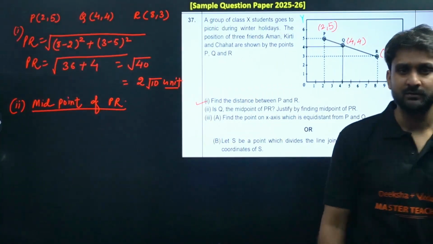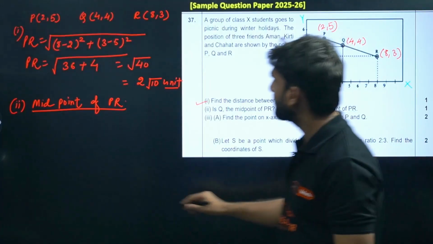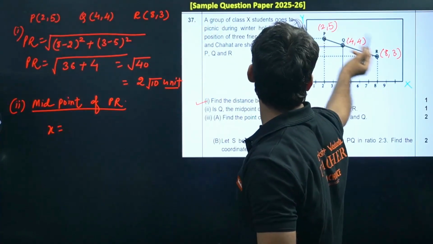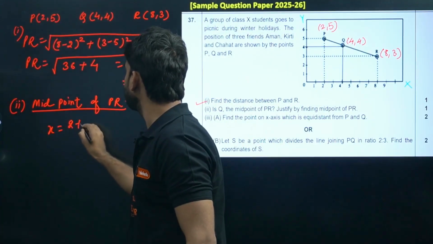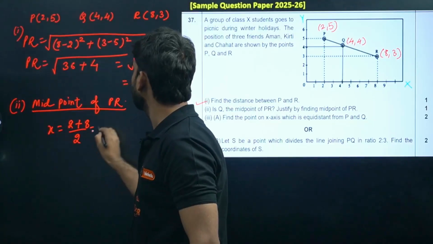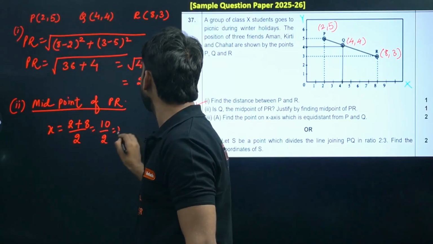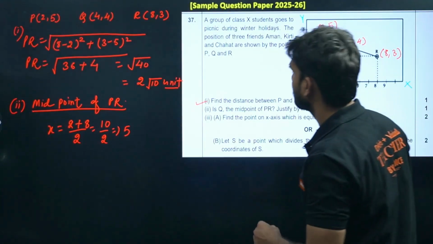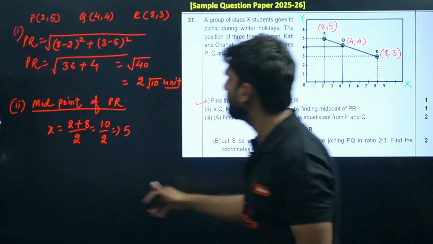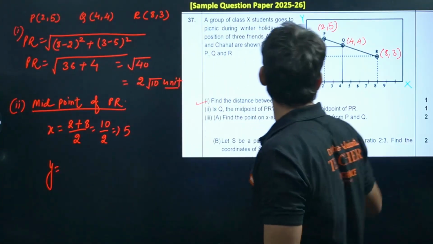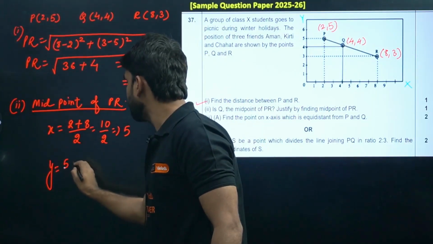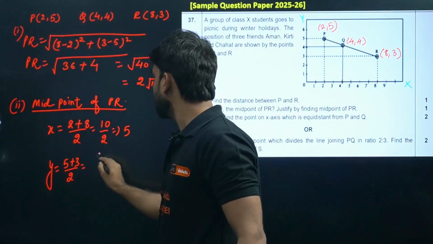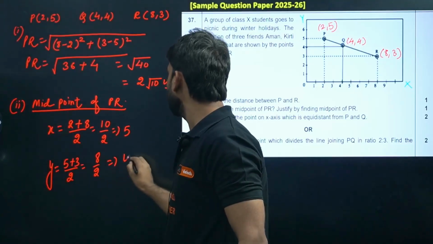How can we find the midpoint of any line segment PR? Let's call the midpoint X. So X will be 2 plus 8 divided by 2. This will be 10 divided by 2, and we are getting 5. But the x coordinate of Q is 4. So x is not matching. So we can conclude Q is not the midpoint of PR. Let's solve y as well. Y will be 5 plus 3 divided by 2. This is 8 divided by 2 and we are getting 4 here.